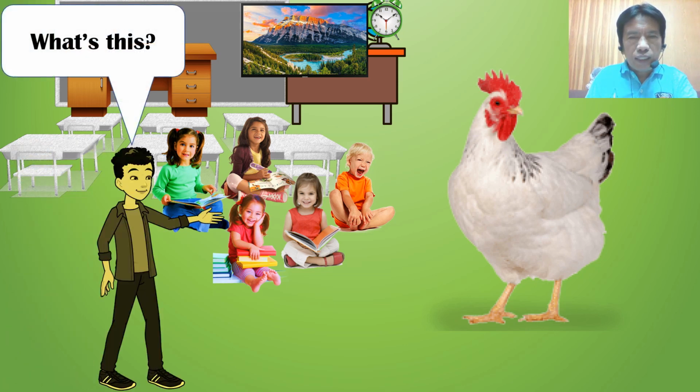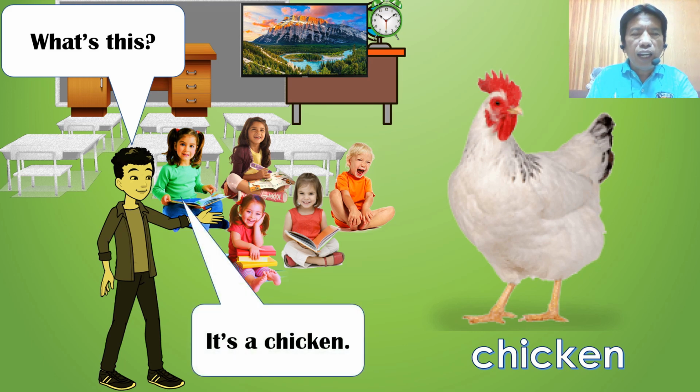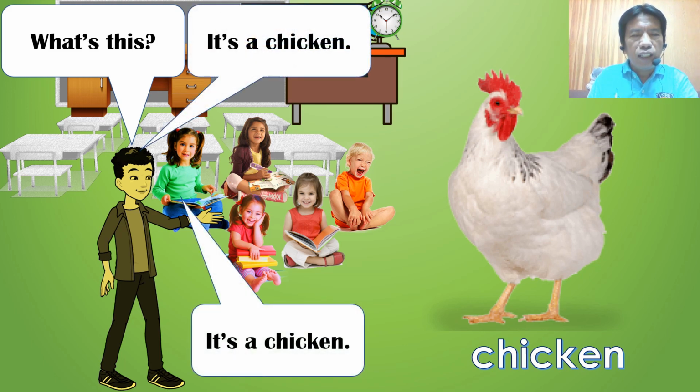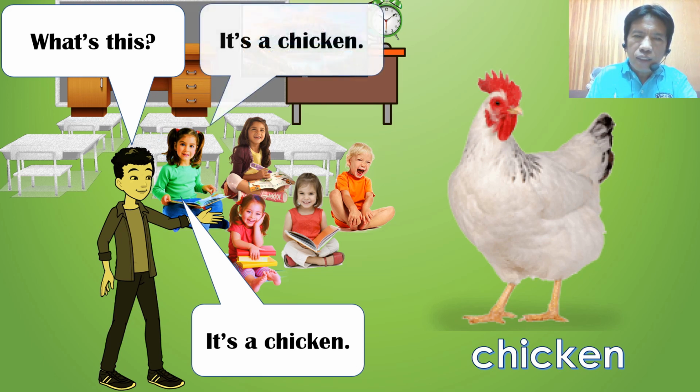What's this? Again, what's this? Chicken. Very good. It's a chicken. Again, it's a chicken. It's your turn to answer. What's this? Very good.